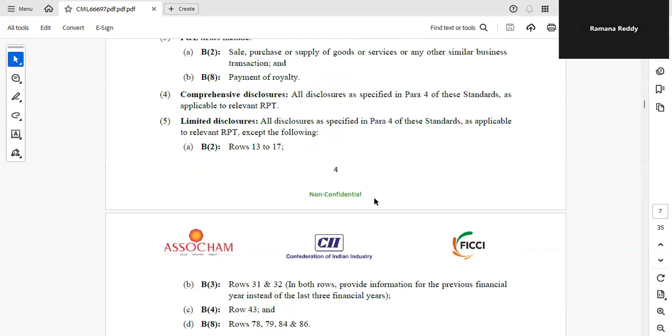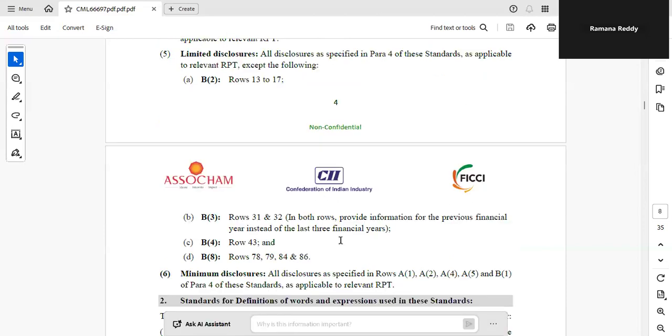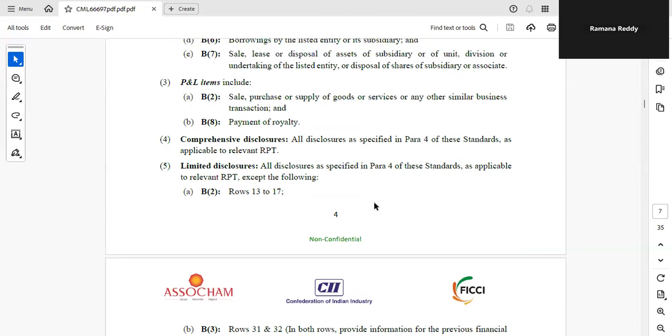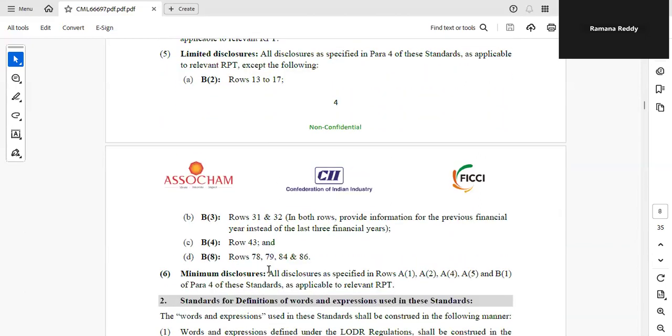So similarly, it is given in para 4. It is given what is comprehensive disclosure, what is limited disclosure, what is minimum disclosure. Comprehensive disclosures: all disclosures as specified in para 4 of these standards as applicable to the relevant RPT, the respective transaction. And limited disclosures: all disclosures specified in para 4 applicable to the relevant RPT except these line items B2, B3, B4, B8.